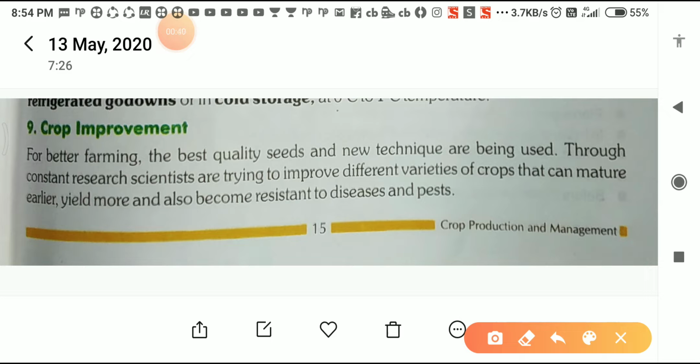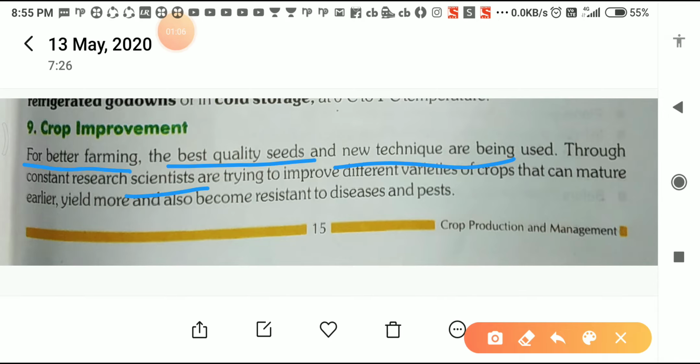Like here, now for better farming, which type of seeds is important for agriculture? That is the best quality seeds and the new technique. These two things are very important for crop improvement. And here scientists have researched something.